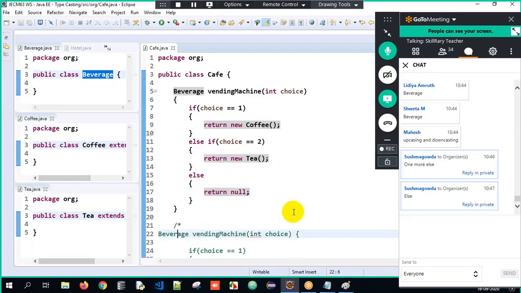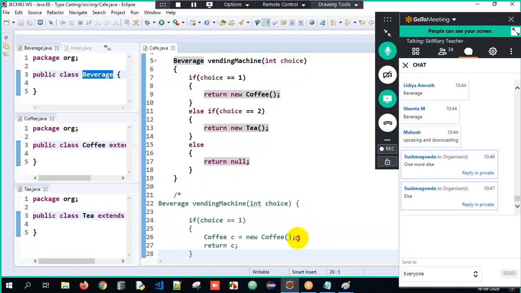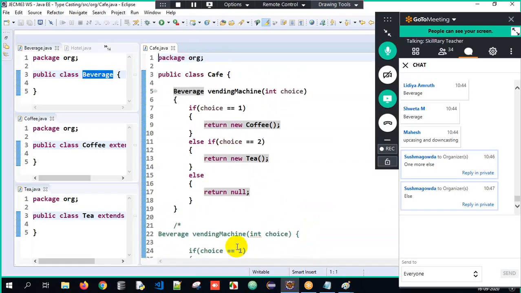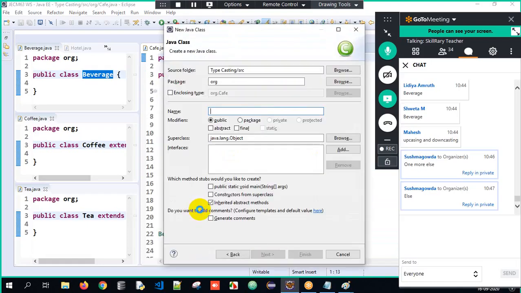If not, you have to make use of the second way. What is it? Create an object first and then return that object. Whichever way you are good at, you can use it. But now you're the customer here. So I'll have the main method. You are the user.